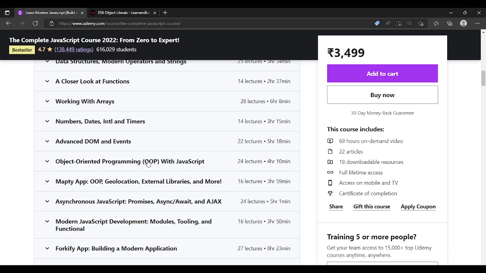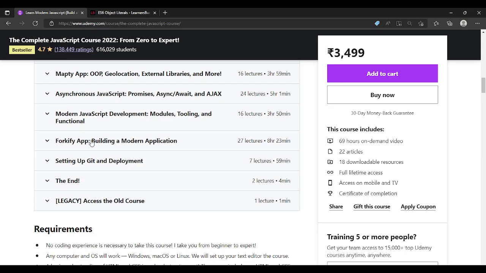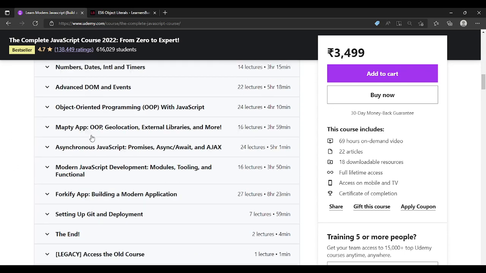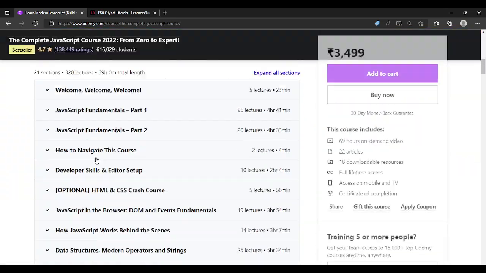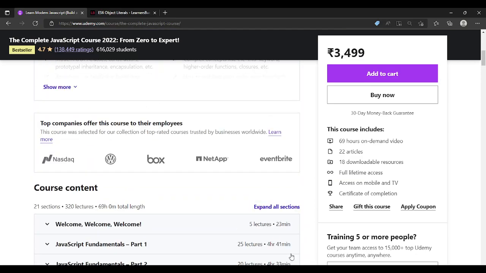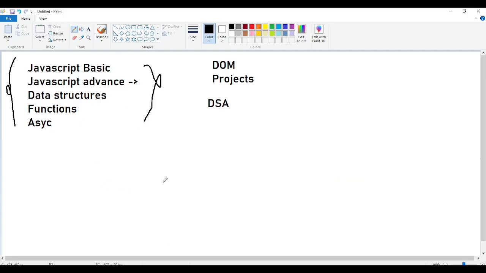Till object oriented programming, you do not have to follow anything else apart from this course. Okay, so one thing is this. Now, this is the whole course, and this is a great course. But now I will tell you something, right?